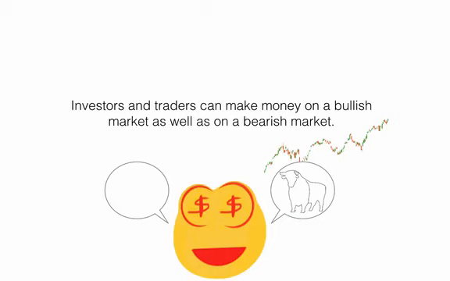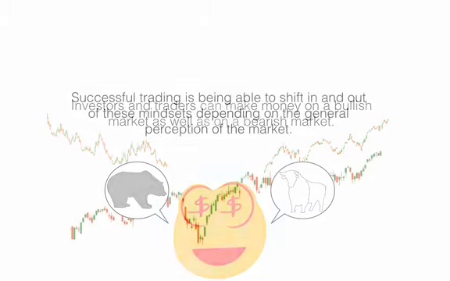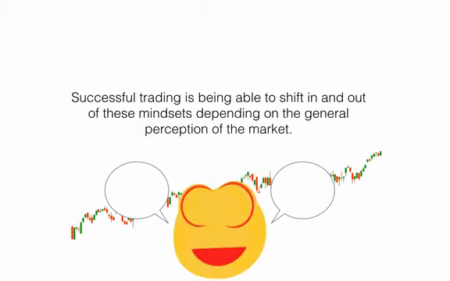Investors and traders can make money on a bullish market as well as on a bearish market. Successful trading is being able to shift in and out of these mindsets depending on the general perception of the market.